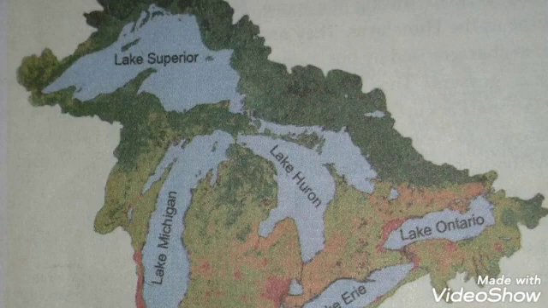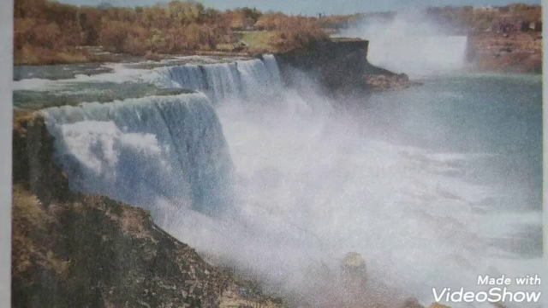Central lowlands, the prairies, are found between the Western Cordilleras and the Canadian Shield and the Appalachian Mountains. So the Appalachian Mountains lie in the east and the Cordilleras lie in the west, and between them are found the prairies lowlands. These plains are not completely flat but are gently undulating. Undulating means in some places they are high, some places they are gently low.